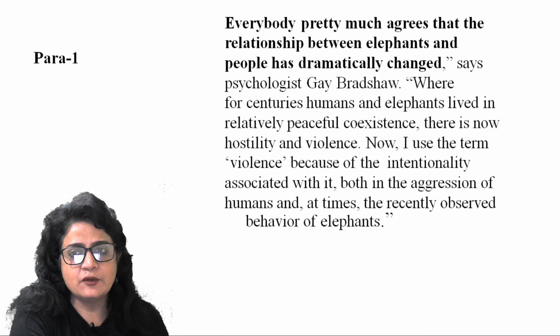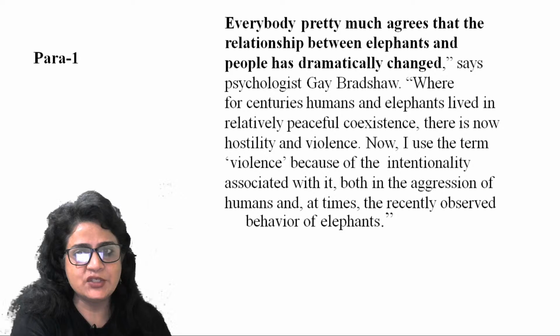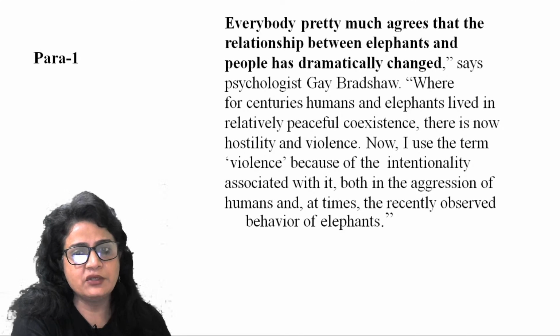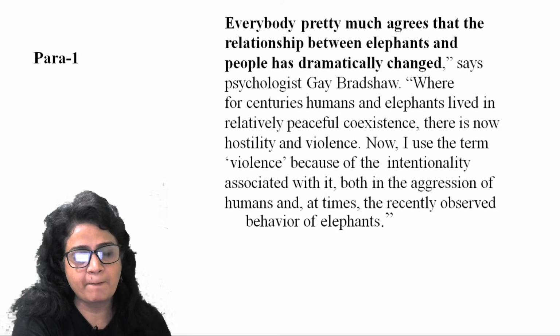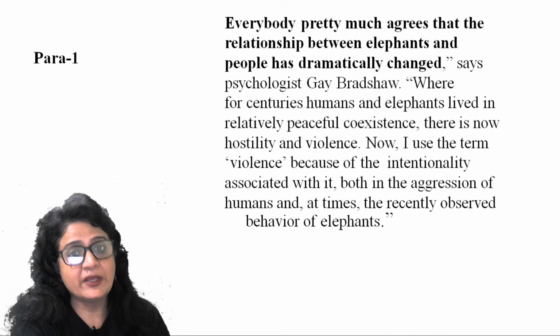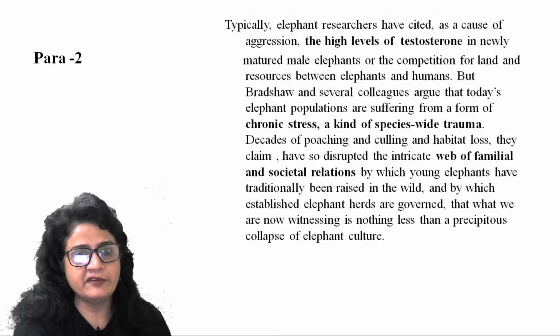Where for centuries, humans and elephants lived in relatively peaceful coexistence, there is now hostility, violence. Now I use the term violence because of the intentionality associated with it, both in the aggression of humans and at times the recently observed behavior of elephants. So this is what she meant. Intentionality. It is done on purpose by humans and at times recently observed behavior of elephants.